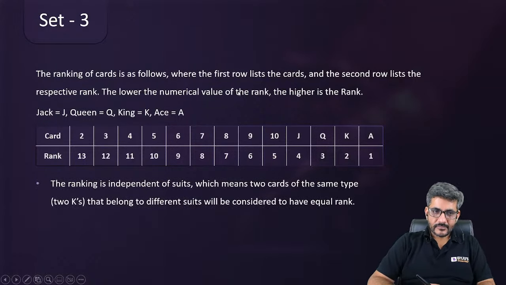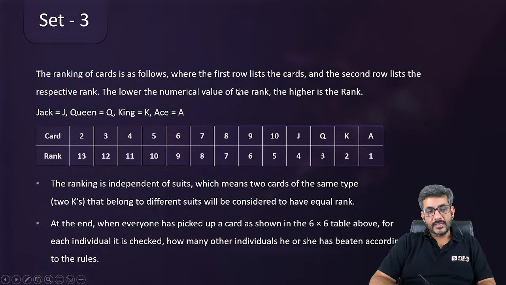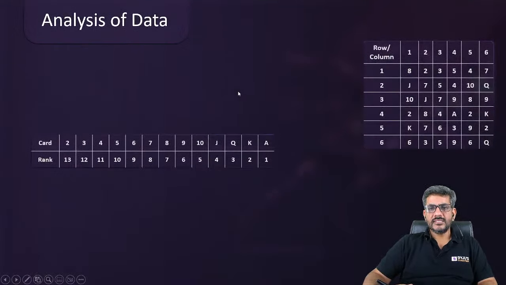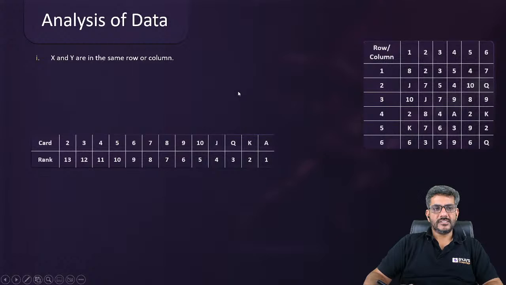Okay. The ranking is independent of suits, which means two cards of the same type that belong to different suits will be considered to have equal rank. At the end, when everyone has picked up a card, as shown in the table above, for each individual, it is checked how many other individuals he or she has beaten according to the rules. So, whom a person beats, वो आपको already बता रखा था. So, let's have an analysis of this data.